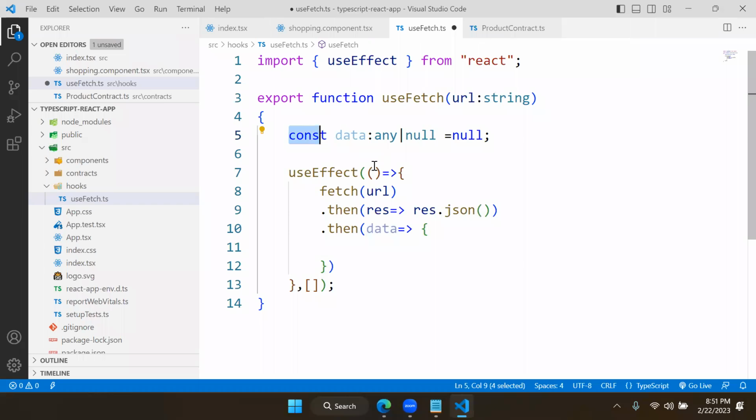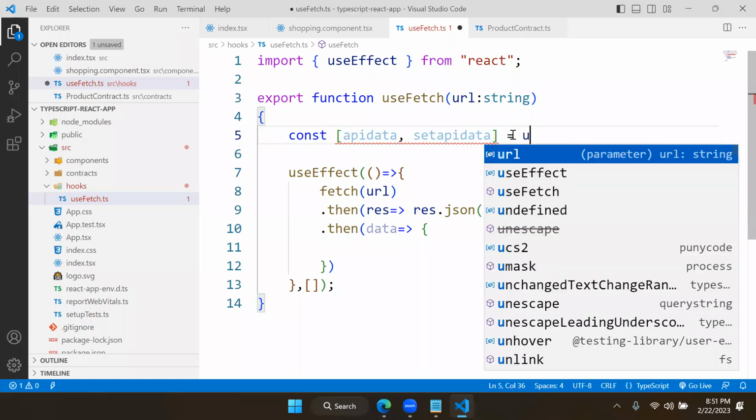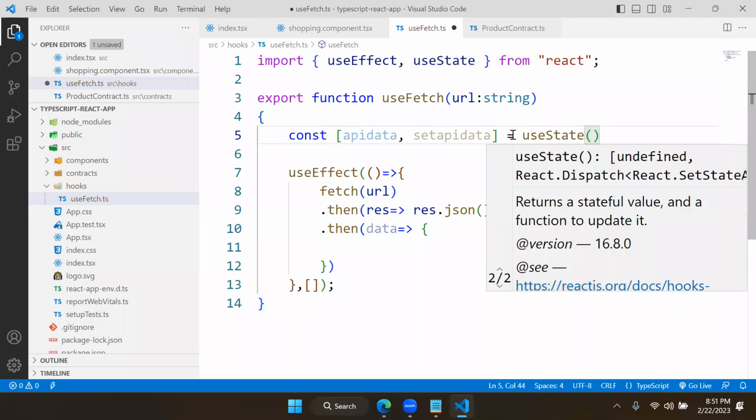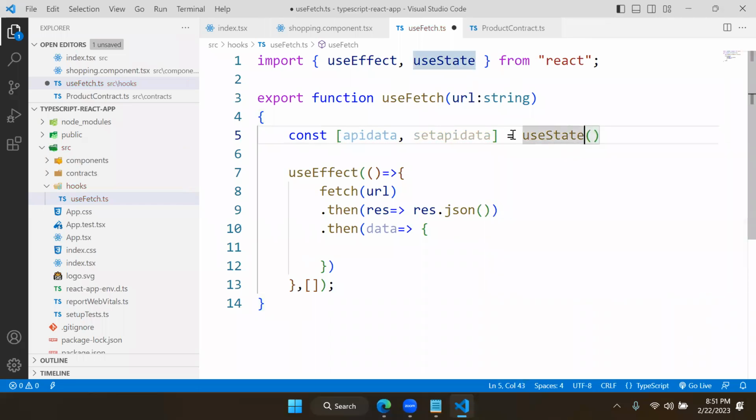If it is a state, you can initialize it. For example, this is defined as a state constant, defined as some API data, and we have a set API data, and it is useState. I am using useState, and what is the type of useState here?